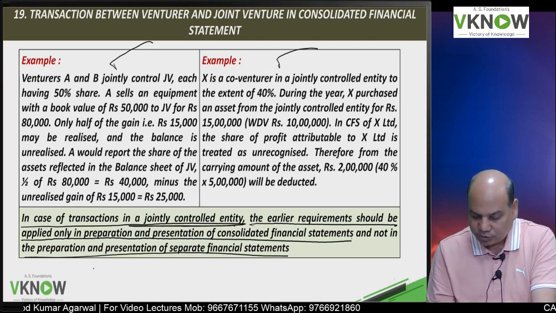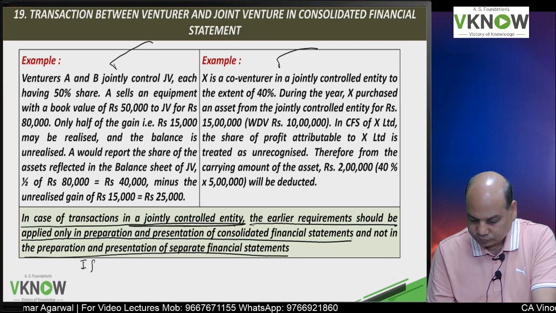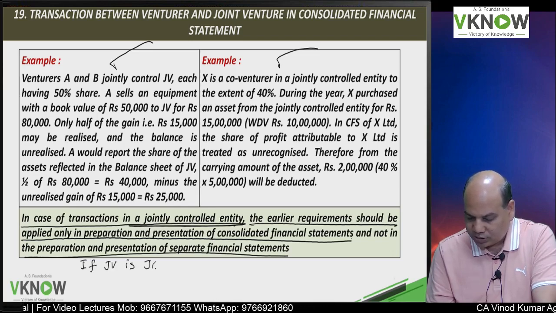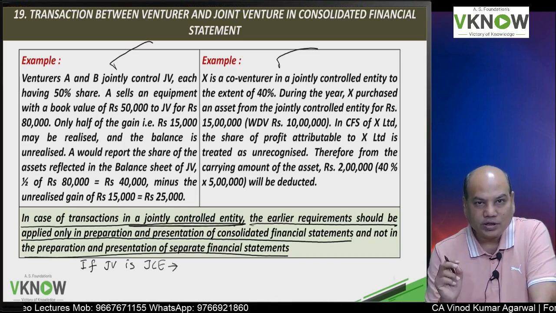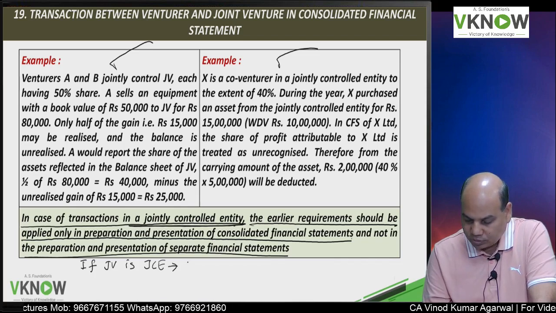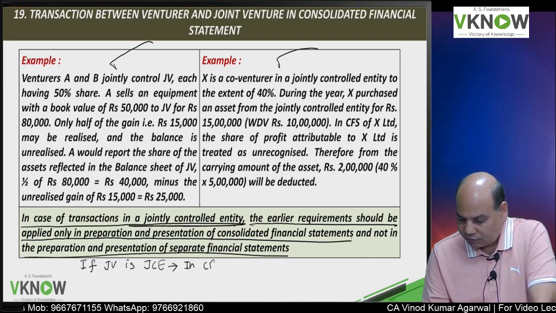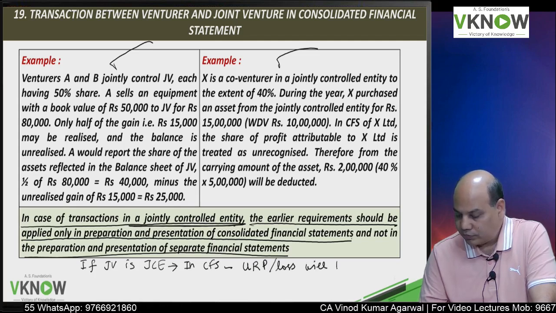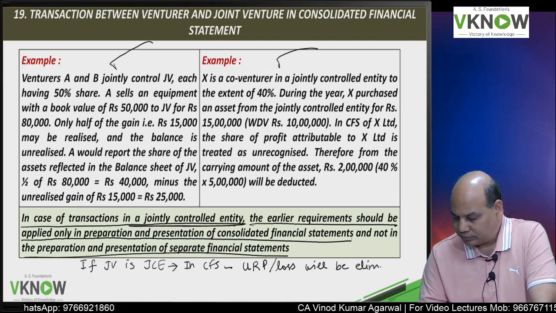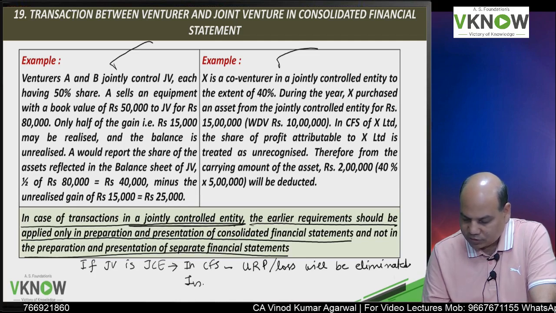So I will summarize for you. If the characteristic of the joint venture is JCE, in CFS, unrealized profit or losses will be eliminated.